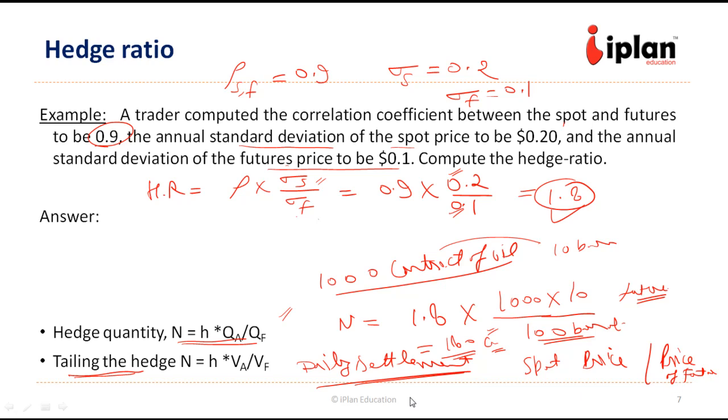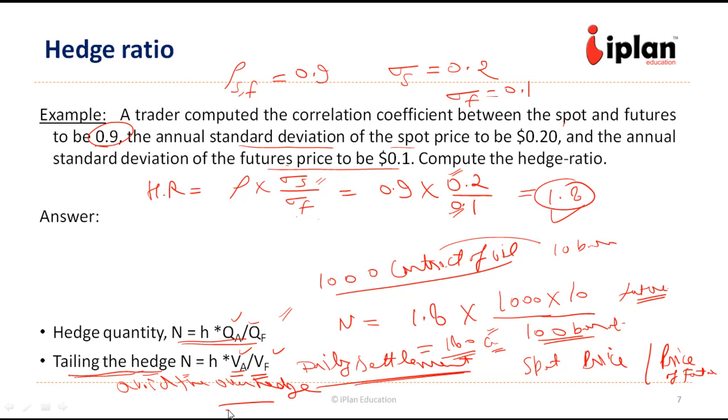For that we just need to multiply by spot and divide by future. So instead of the quantity, we are just taking the values. If we take the values, we get a new hedge ratio, and this tries to avoid the overhedge.